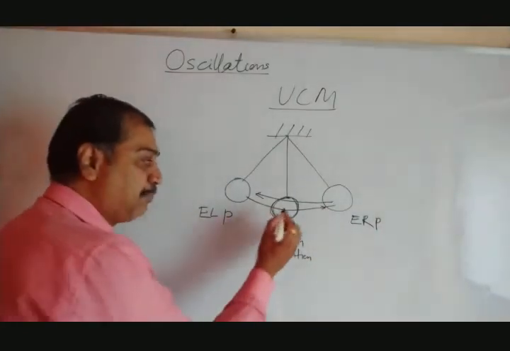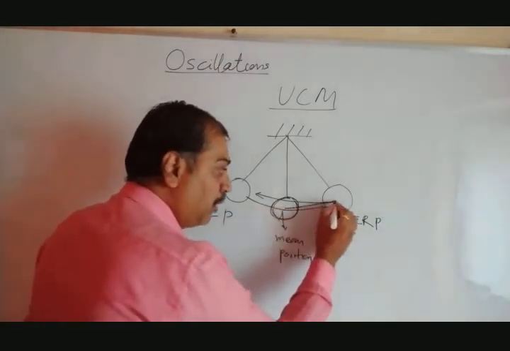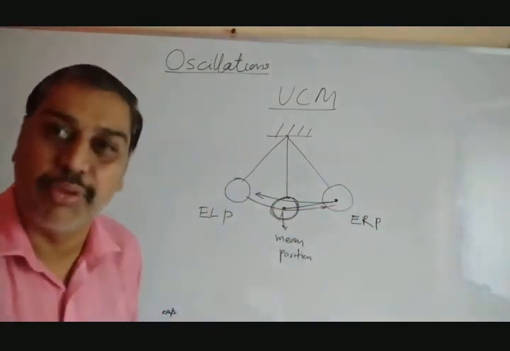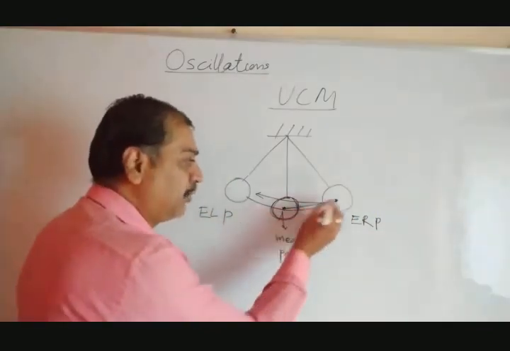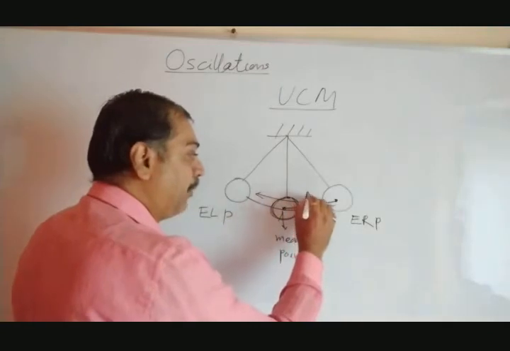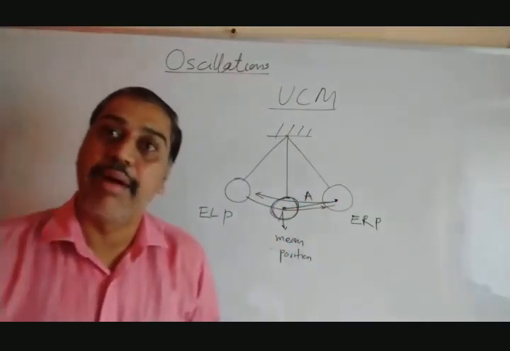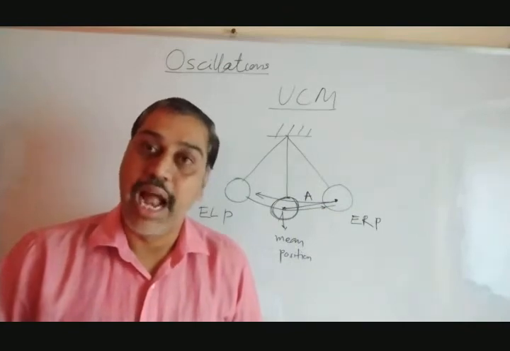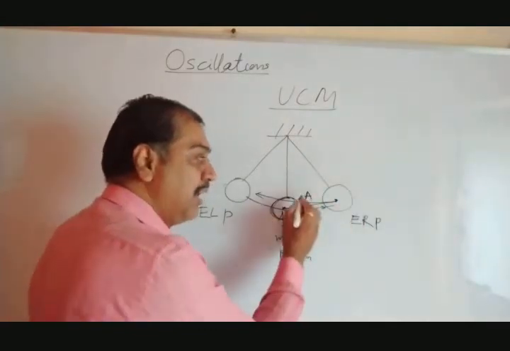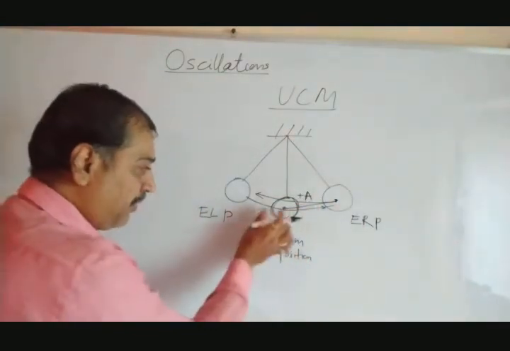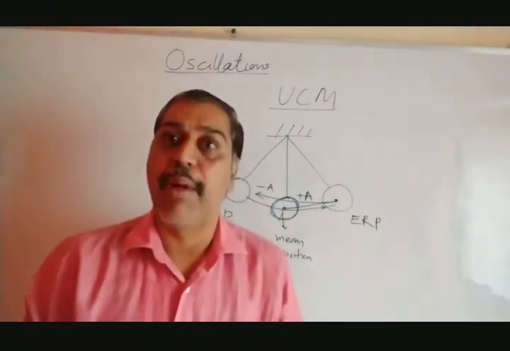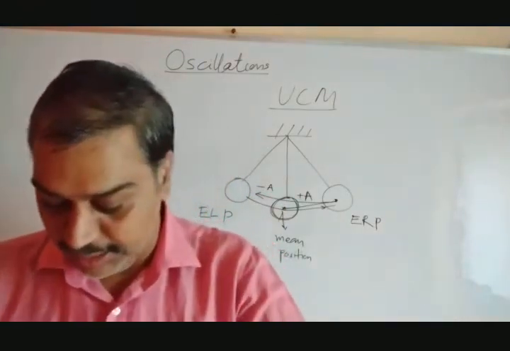Now remember, the displacement of this bob from its original position to the extreme right position, center to center, suppose we find out this distance. You can take it from this edge to this edge, or this edge to this edge, the distance remains the same, and that is said to be amplitude, and that amplitude was represented by A. What exactly is amplitude? Amplitude is the maximum displacement of a bob from its mean position. To the right side, it is plus A, to the left side, it is minus A. So in short, amplitude is the maximum displacement of a particle from its mean position. That is said to be amplitude.